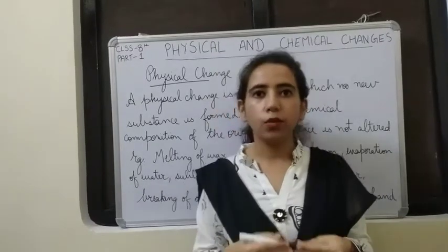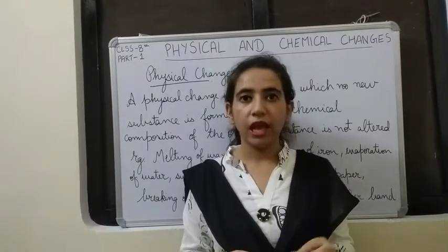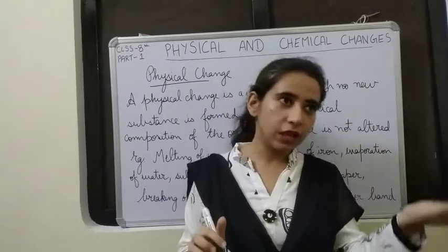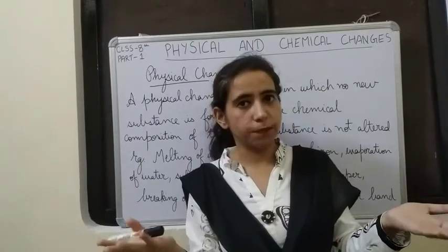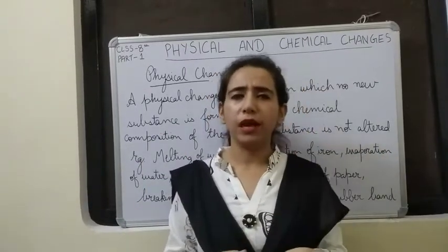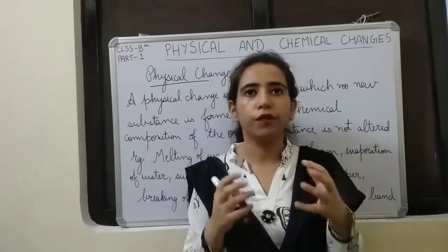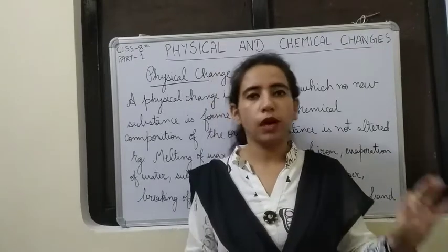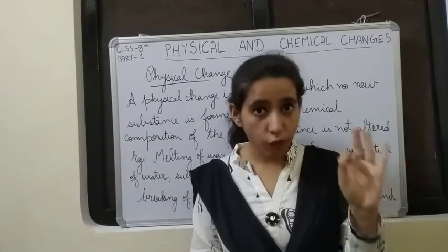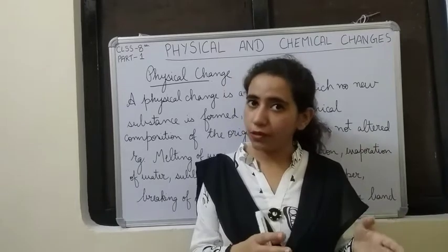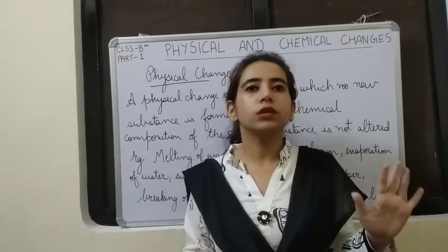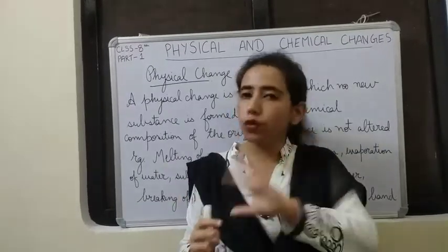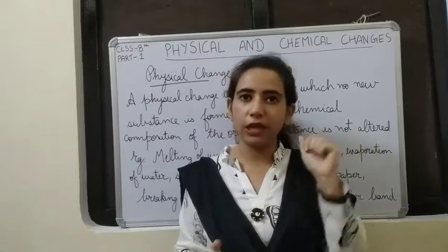So scientists wanted to study these changes, and for their convenience they divided all the changes into two categories: physical changes and chemical changes. Now a question may come to your mind: how are we going to define whether a change is a physical change or a chemical change? You just need to ask one question: is a new substance formed? If a new substance is formed, then that is a chemical change. If no new substance is formed, then that is a physical change.